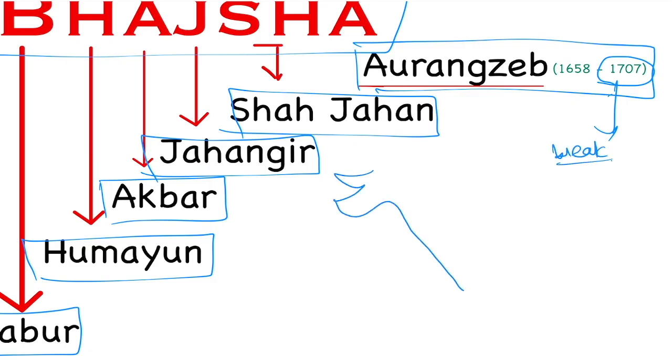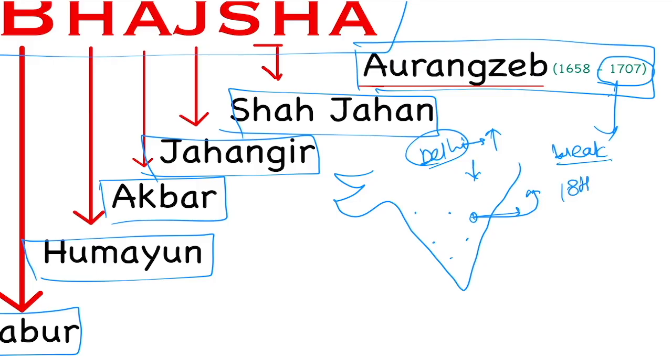Suppose Aurangzeb was ruling from Delhi. There were many regional states and regional rulers, but they were not declaring their independence or showing their authority because Aurangzeb was strong. But after his death in 1707, when the successors were weak, these regional powers started showing their authority, means they were coming up as a dominant force in India. So in the beginning of the 18th century, there was an emergence of regional powers.